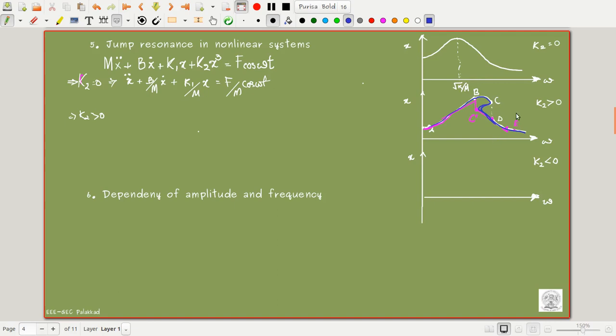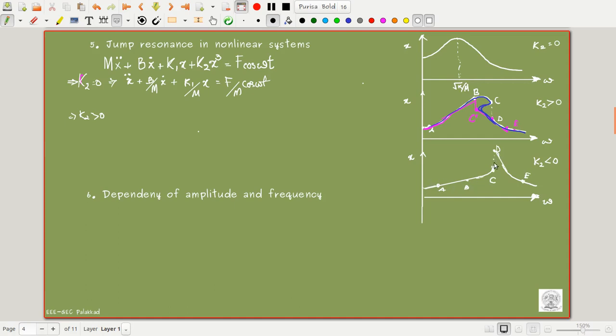Now, in the case of K2 less than 0, it will be just the mirror of this in the opposite direction. What happens when we try to increase the frequency is that it goes from A to B, somewhere to C, and then jumps to some point D, and then from D it reduces like this and reaches E. This is point C here.